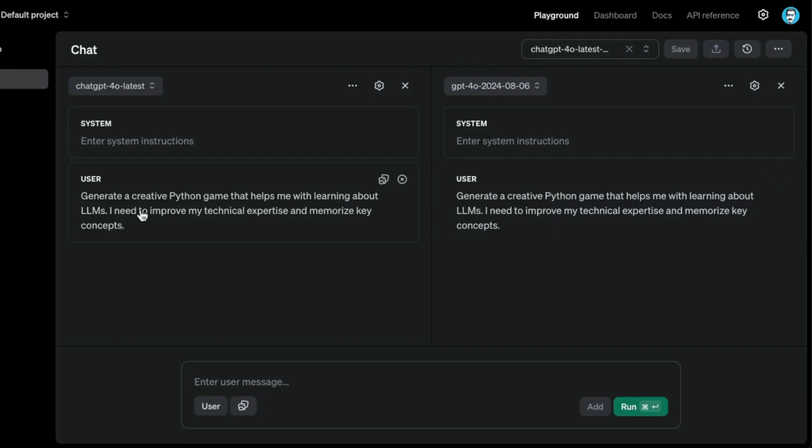So this one is about generating a creative Python game that helps me with learning about LLMs. I need to improve my technical expertise and memorize key concepts. So the emphasis should be creative. And I think if the model has good instruction following capabilities, it has good code generation capabilities, I'm expecting that it gives me something novel. I'm looking for something novel explicitly.